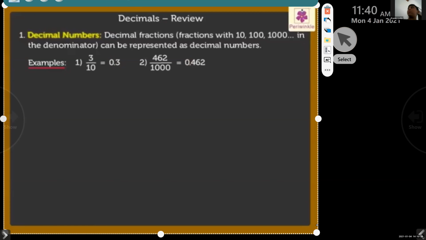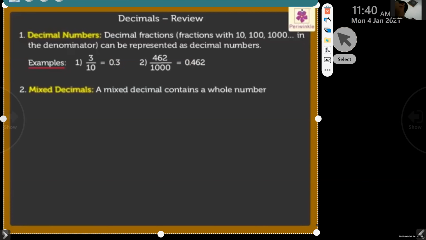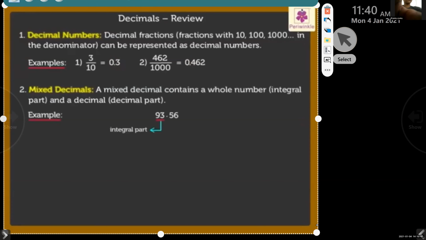Mixed decimals. A mixed decimal contains a whole number that is the integral part and a decimal that is the decimal part. In this decimal, 93 is the integral part. The dot refers to the decimal point, and 56 is called as the decimal part.